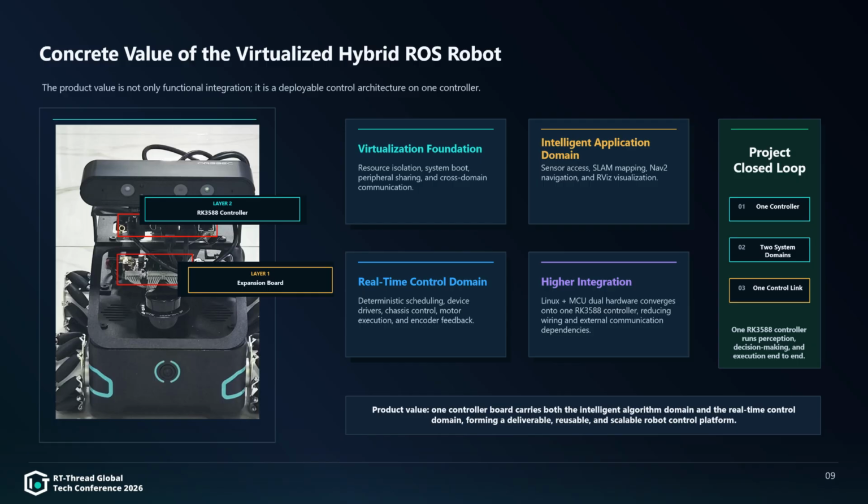The third value is the real-time control domain. The RT-Thread platform provides real-time scheduling, device drivers, chassis control, motor execution, and encoder feedback. It carries the low-level control path of the robot and improves determinism and reliability. The fourth value is higher integration. The traditional Linux plus MCU dual hardware solution converges onto a single RK3588 controller. This reduces hardware links, wiring, and external communication dependencies.